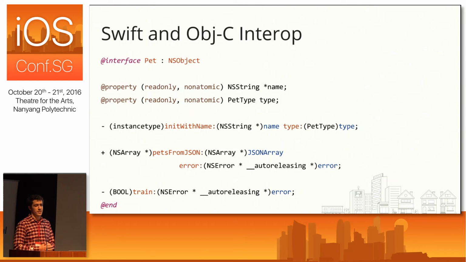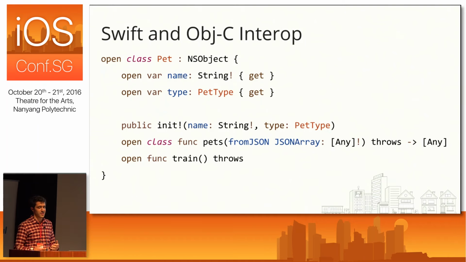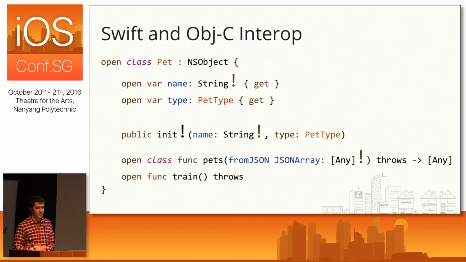And then finally, you can train your pet. And if there's some kind of issue training your pet, we also have the error pointer there for that as well. Now, when you take the pet header and drop it into your bridging header, what Swift sees is this. We have the pet class, and it has all of the same properties and methods that you would expect it to have. But there are a couple of interesting things I want to call out here. And the first is, all of the pointers have been bridged as implicitly unwrapped optionals. And if you're used to working in Swift, this is less than ideal, but at this point it's pretty honest because we haven't given Swift any information about if these pointers are optional or not optional. So this is the best Swift can do at this point.